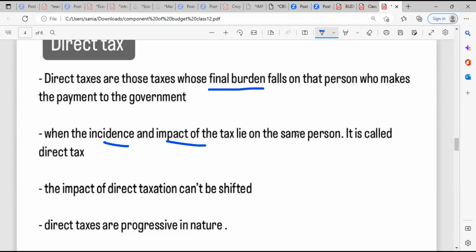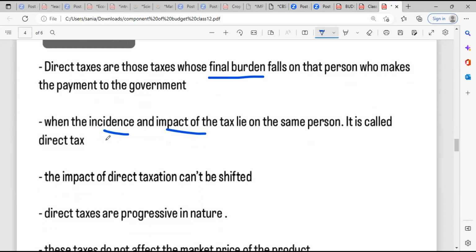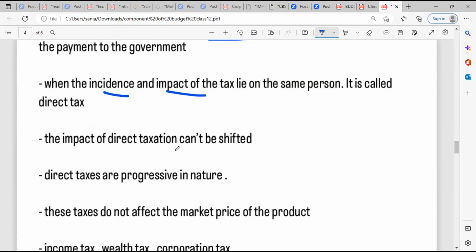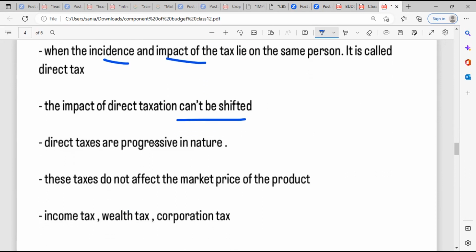Because your salary is being deducted, that is impacting only you, not your father, not your mother, right? So that is the direct tax. And the impact of direct taxation cannot be shifted to someone else. You cannot ask, "Dad, please pay my tax for this month." It's not possible. That will be deducted from your salary only.